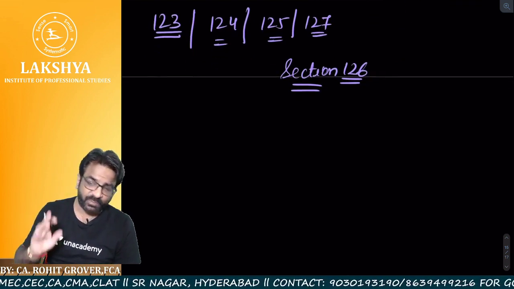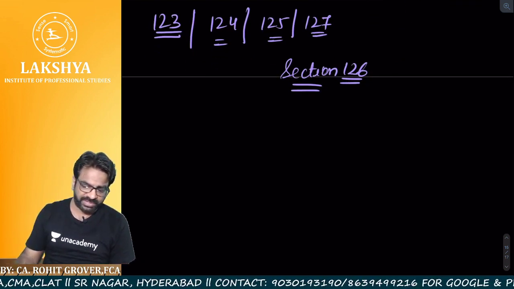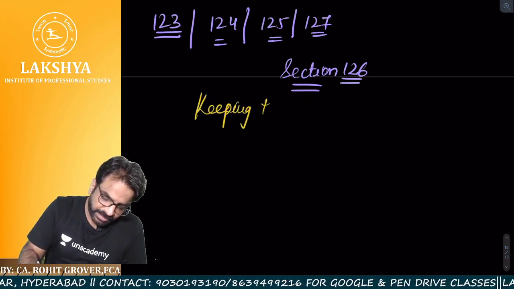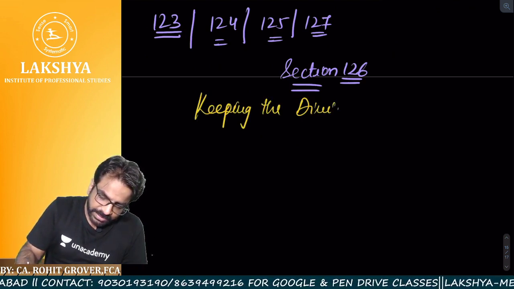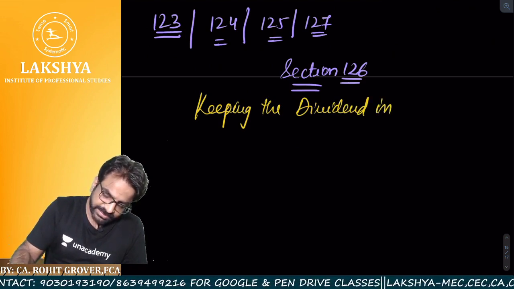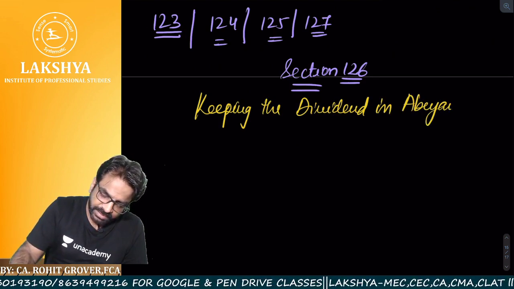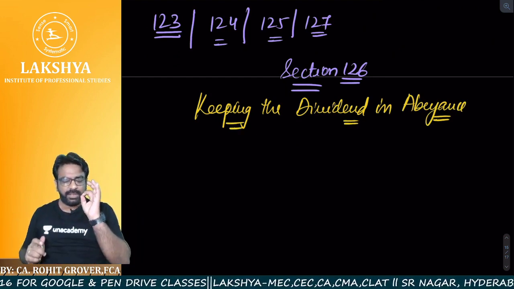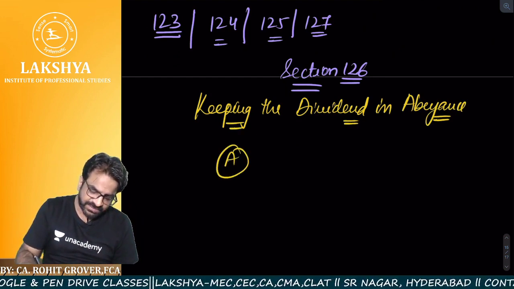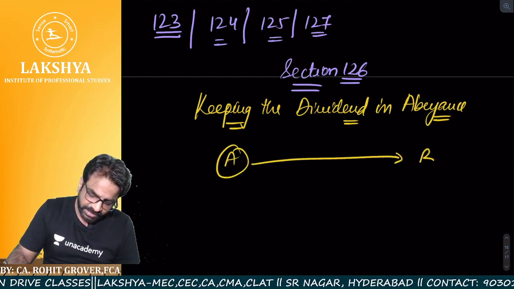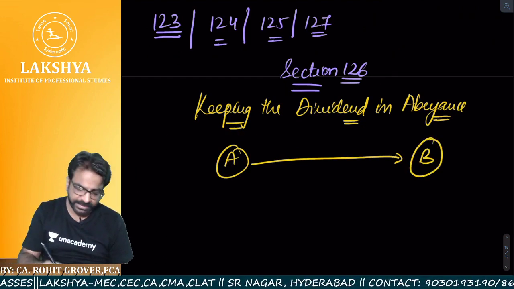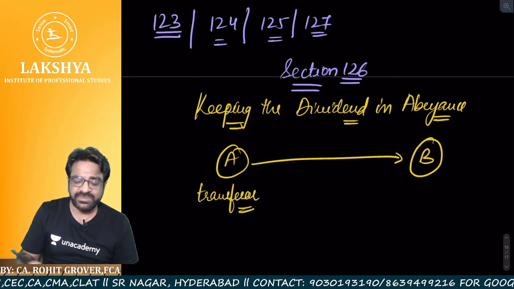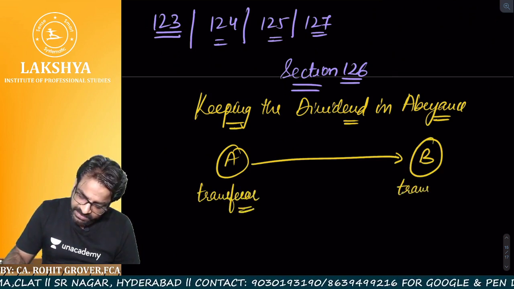So Section 126. Sir, what is Section 126? Keeping the dividend in abeyance. Now listen to this very carefully. Suppose A has transferred the shares to B. Who is the transferor? A is the transferor. Who is the transferee? B is the transferee.